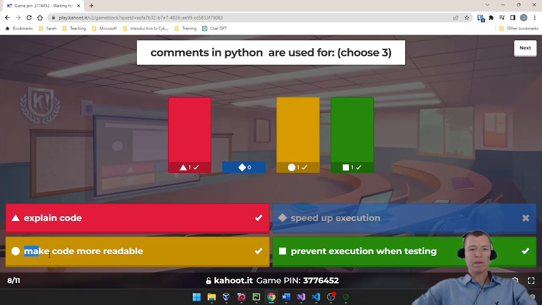We can use it to make code more readable, so we give clues to other software developers that are looking at our code, or other people that are going to use our code, what our intended line of code is supposed to do, what our statement is intended to accomplish. And last, I can also use it when I'm testing to block out a certain amount of code and not run code over and over and over again that I don't need to. I can speed up my testing by commenting out sections of code that I don't want to rerun.